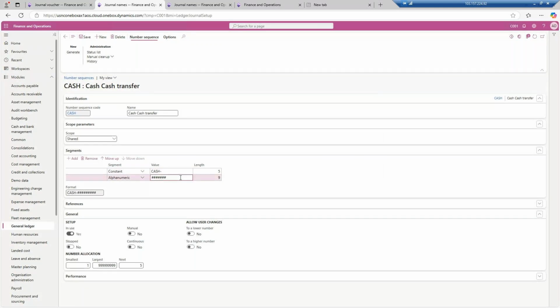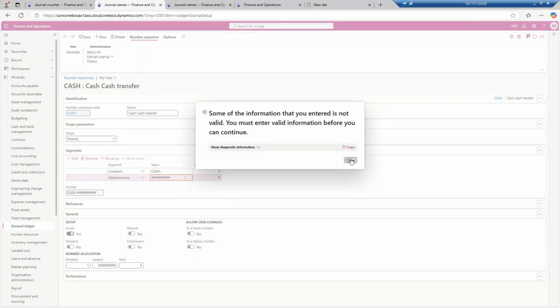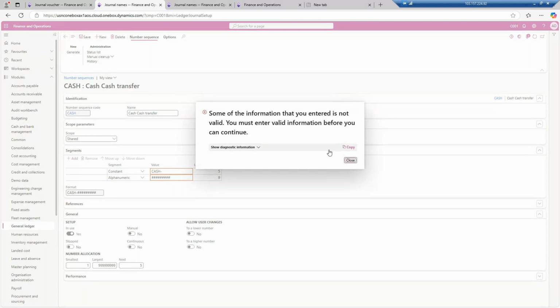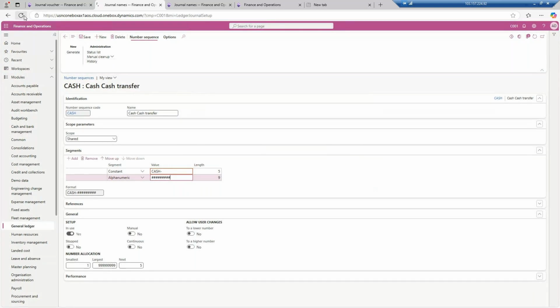Let us just refresh it once and type one, two, three, four, five, six, 7, 8, 9. Control S. It is not allowing us to save. Cash hyphen, everything is coming correct. Save it. Now go back. Okay, don't save it. Just go back.